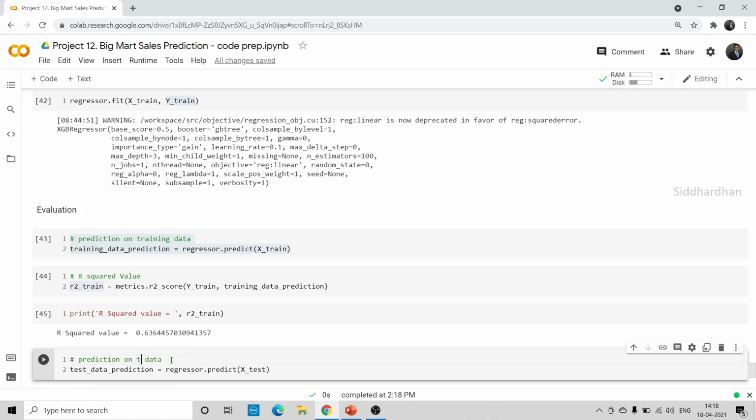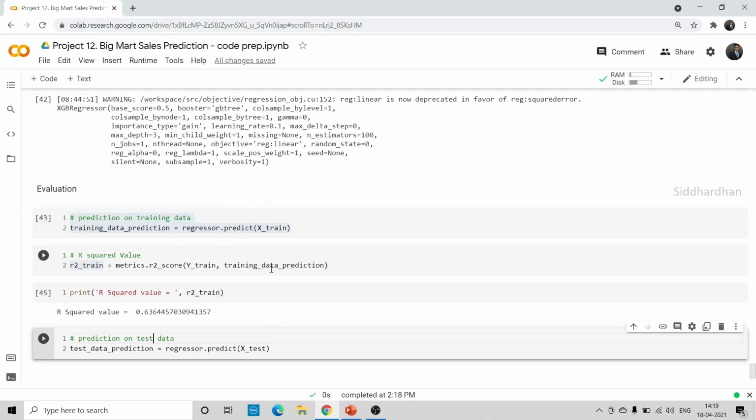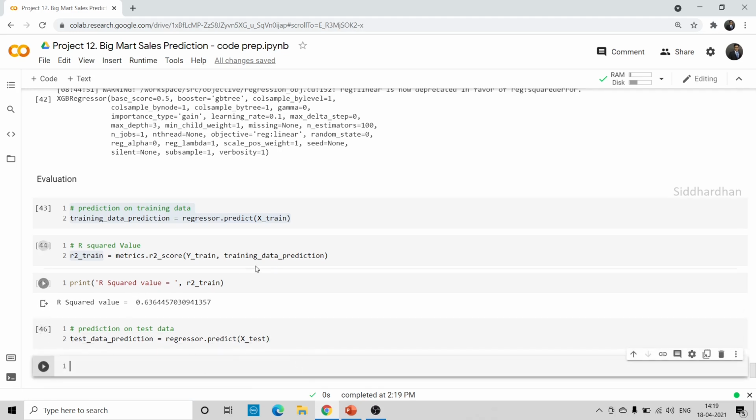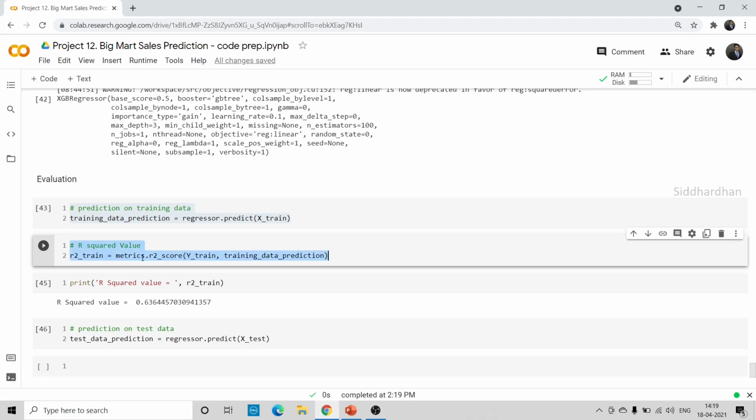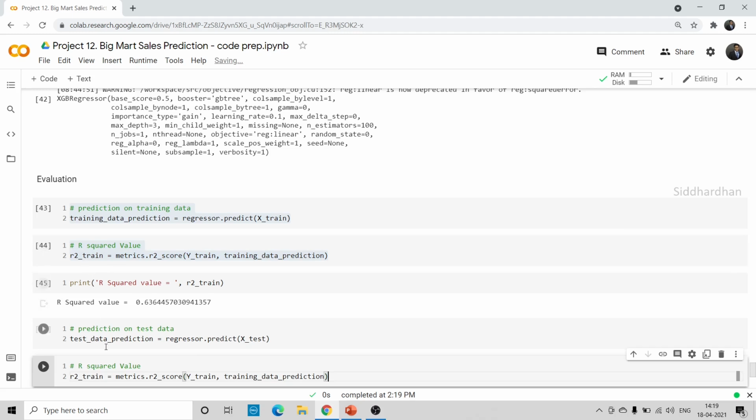The importance of test data is that our model has already seen this training data. It is trained on this training data. So evaluating on training data alone is not enough. We need to evaluate it based on the testing data as well, because our model didn't see the testing data. So now I'm going to predict the y value for this test data, and again I'll find the R squared value. The R squared values should be almost close to each other for R2 train and R2 test. If that value is very different, then that means our model is overtrained.